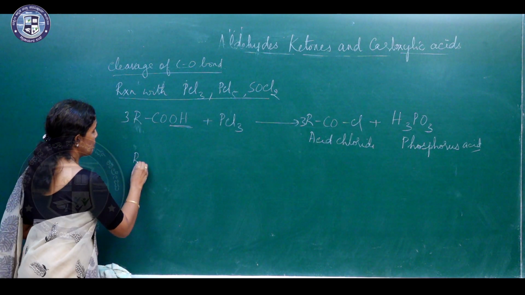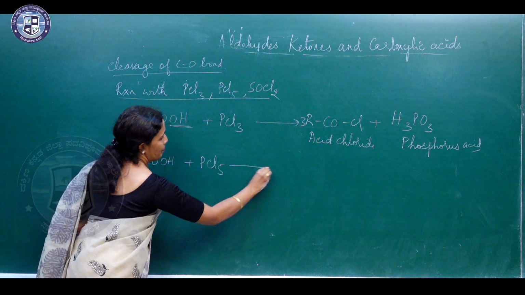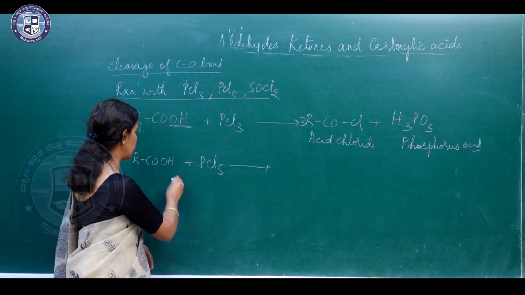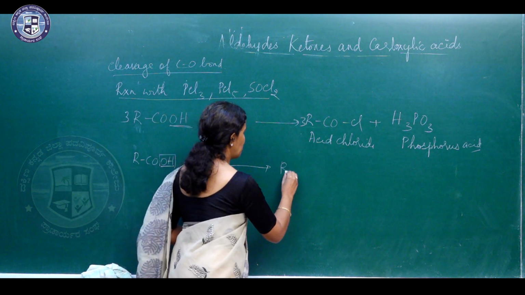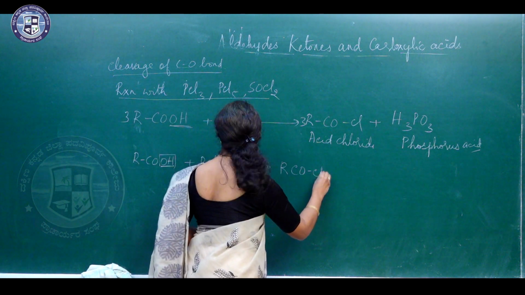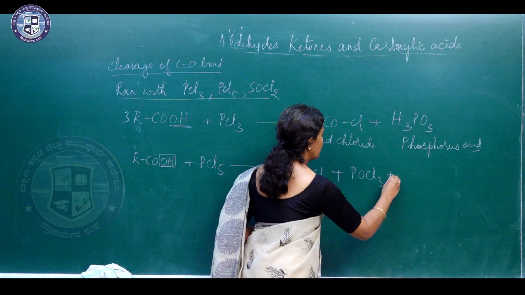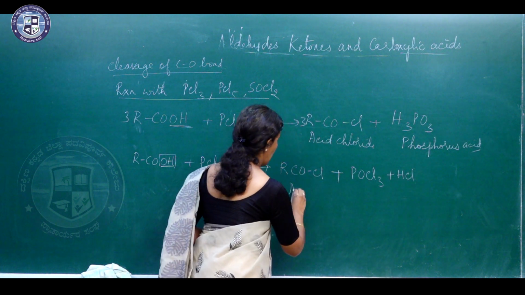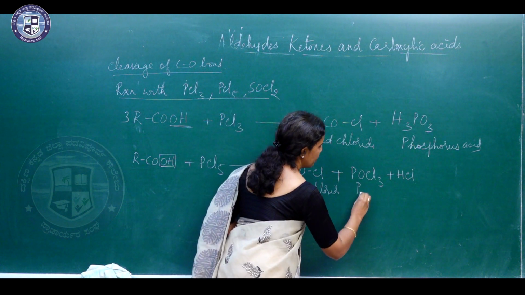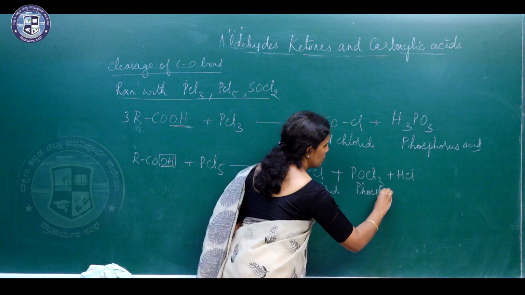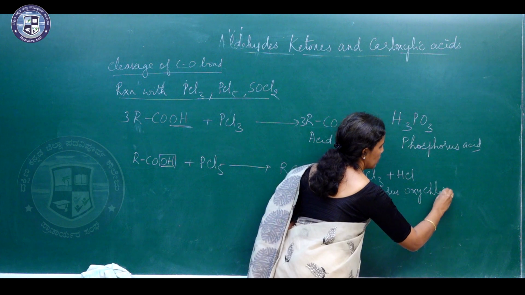Next is the reaction of carboxylic acid with PCl5. Here again the OH group gets replaced by one chlorine atom. So, it forms RCOCl along with POCl3 and HCl. This is again an acid chloride and this is phosphorus oxychloride.